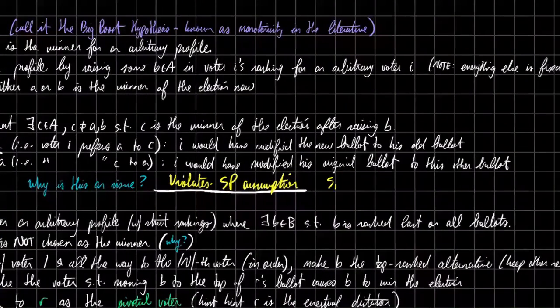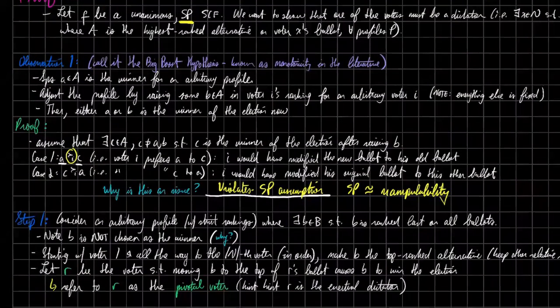So I think that's important to write down. What this is saying is that if we boosted some guy pretty high up, and then found out that some third alternative actually won the election, there are only two cases.